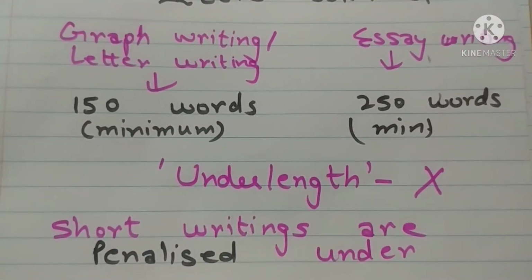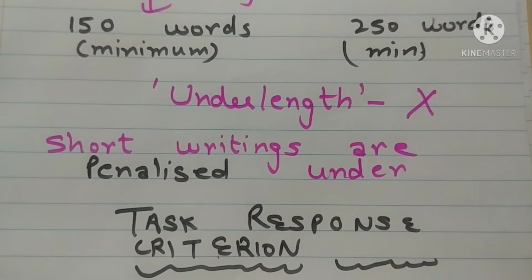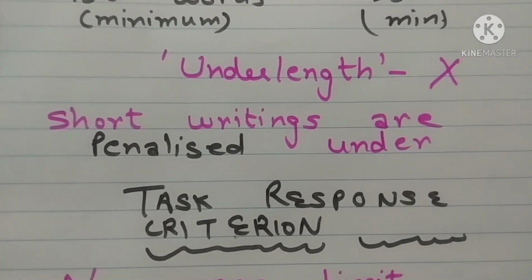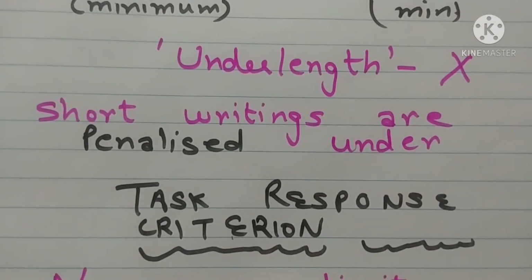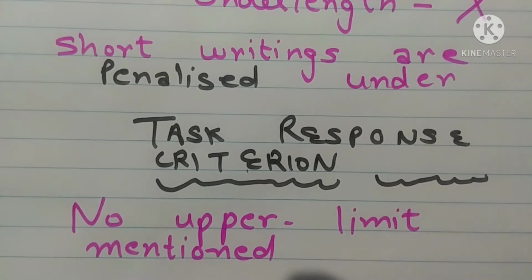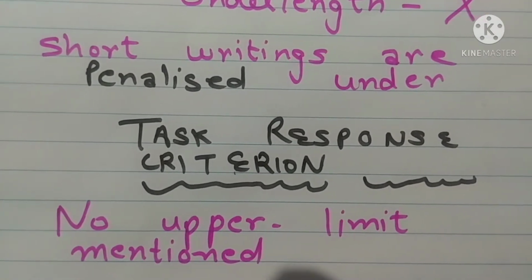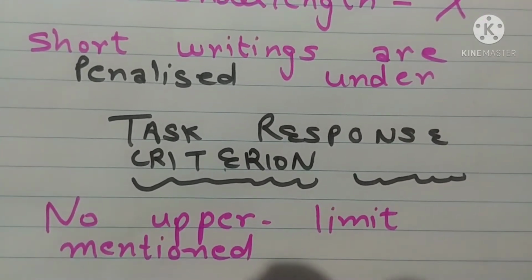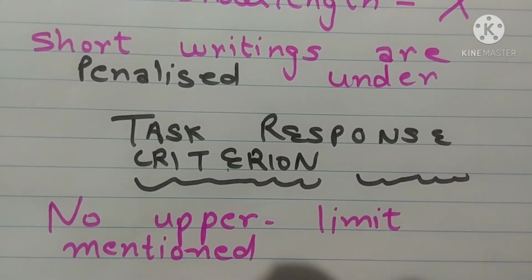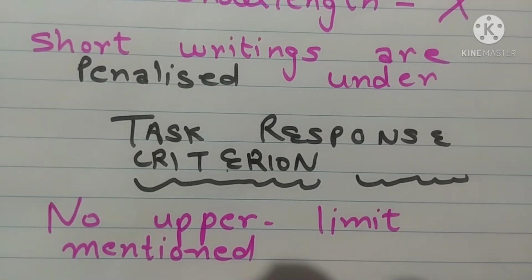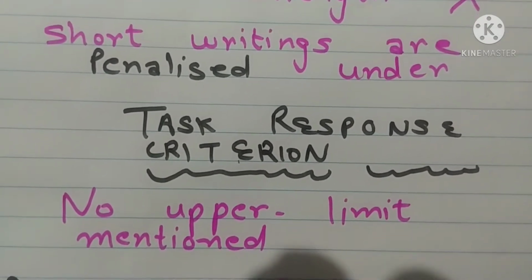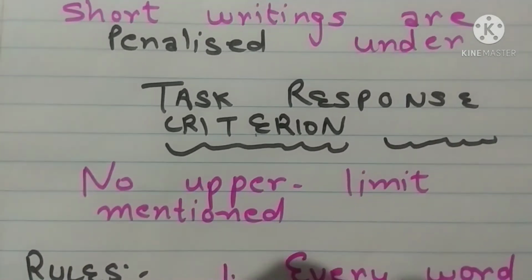Your short writings are penalized under the criterion of task response. So those are not acceptable. So you should avoid writing your answers short. However, there is no upper limit mentioned for your writing task. Means you can write 270 words, you can write 280 words, even you can write 300 words. But you should always manage your time properly, and your word limit should not be less than 250, but it can be more than 250 in case of essay writing.